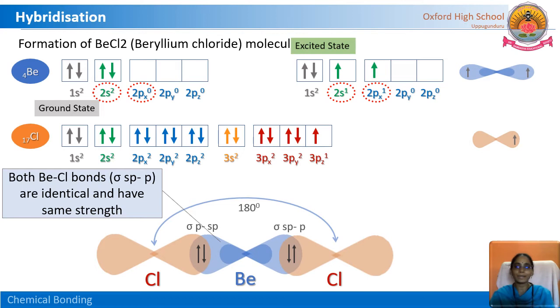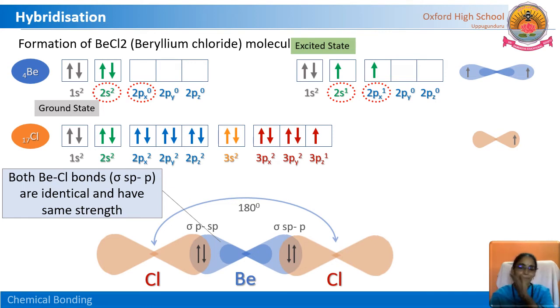Why do we have to write like this? Among beryllium and chlorine, beryllium has an sp hybrid orbital and chlorine has a p orbital. So the bond between these two is sigma sp p. We have to write it like this, sigma sp and p. These two are identical and have the same strength.